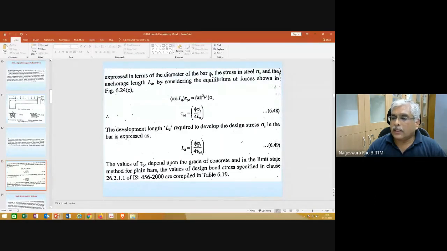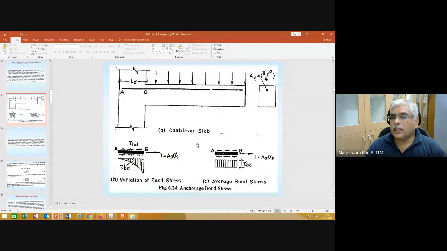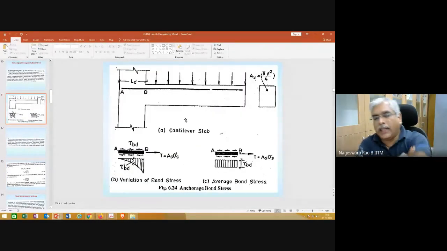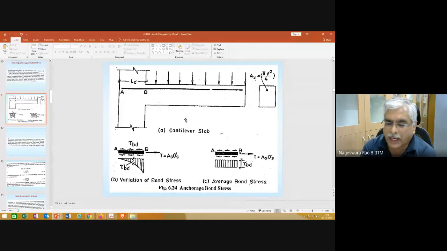Any questions? And there is an issue with this. I found the LD value, but please note, what is this portion?